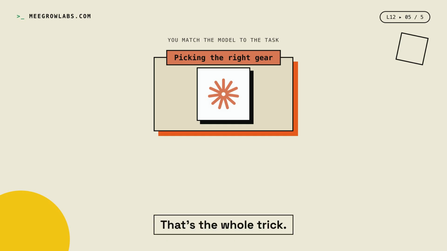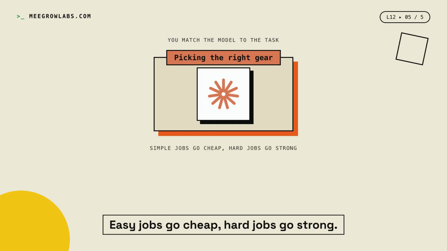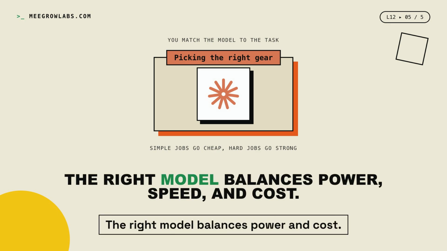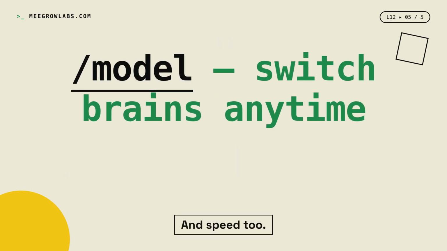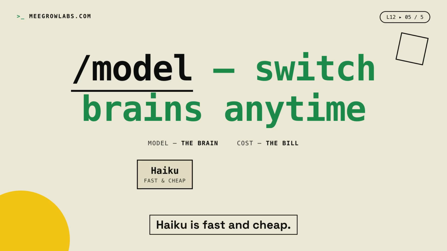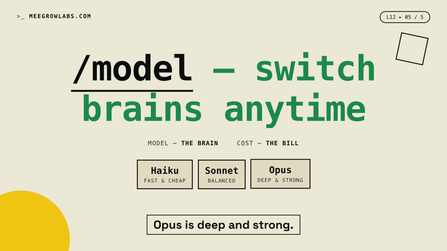That's the whole trick. Easy jobs go cheap, hard jobs go strong. Like picking the right gear. The right model balances power and cost. And speed too. The model is the brain. The cost is the bill. Model means the brain. Cost means the bill. Haiku is fast and cheap. Sonnet is balanced. Opus is deep and strong. Pick to fit the job.